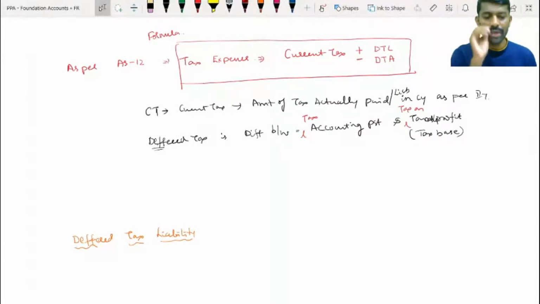Look out, my dear friend. Even with cash or bank balance, the bank balance is different. So we prepare a bank reconciliation statement, and we take the balance as per the cash book or books of account in the balance sheet. For that we will give an explanation of why it is different between our accounting as per book and the bank. If I take it as per bank, my balance sheet will not tally. I want it as per book.